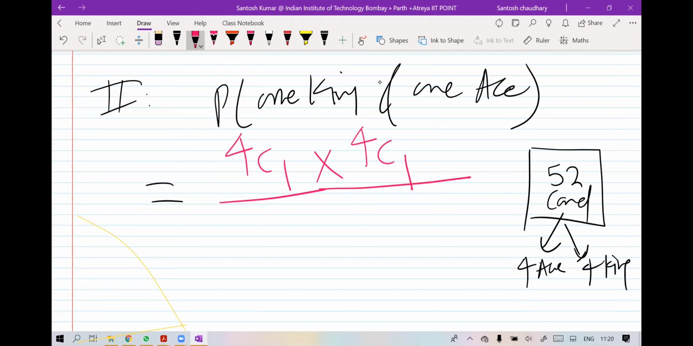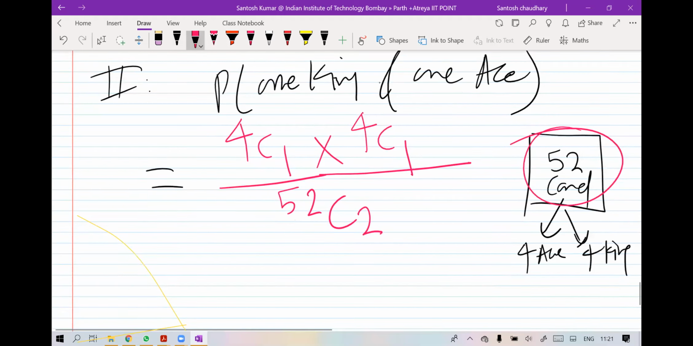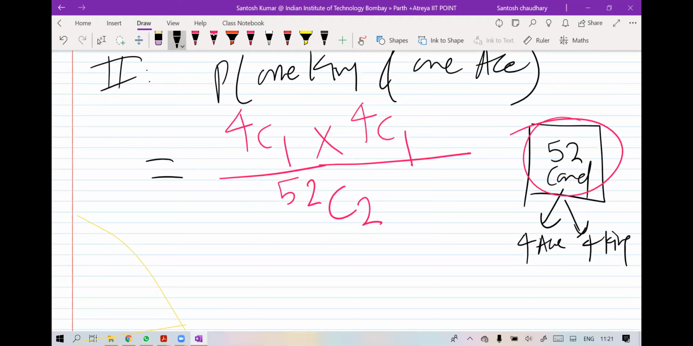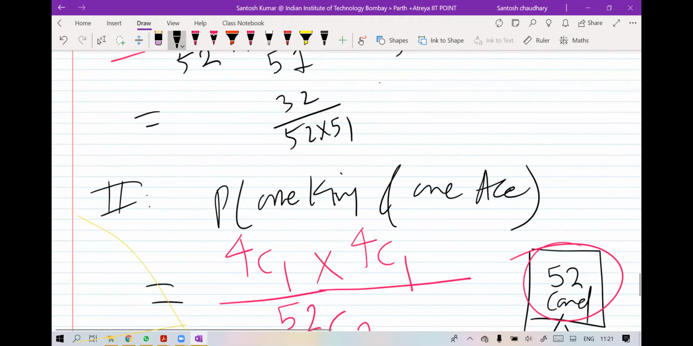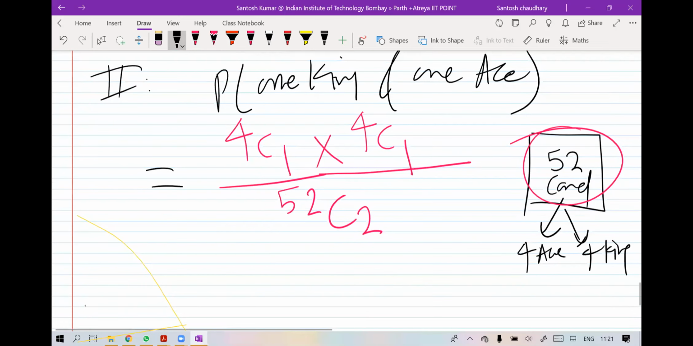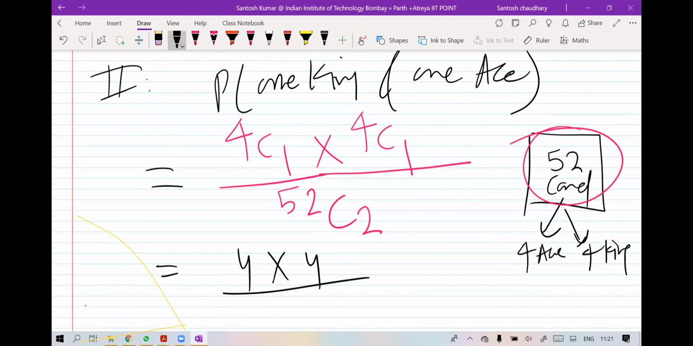The 4 are there. And how many cards do you have in total? 52. And how many do you want to select? Total 2. This will give you one answer. Let me simplify this. This is the other way, without using the multiplication rule. Out of 4 kings we select one king, out of 4 aces we select one ace, and 52C2. NCR already has the hidden meaning of without replacement. NCR and NPR we use in the without replacement case. So 4C1 will give you 4, 4C1 will give you 4, over 52C2.